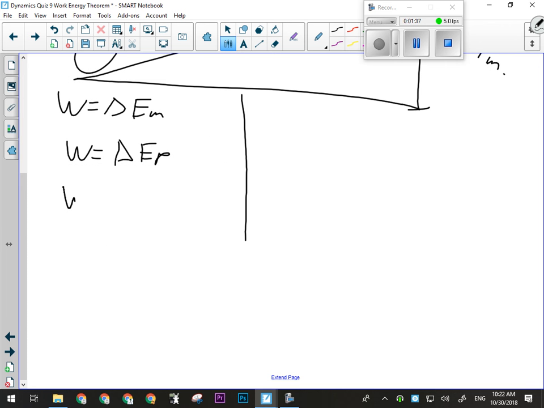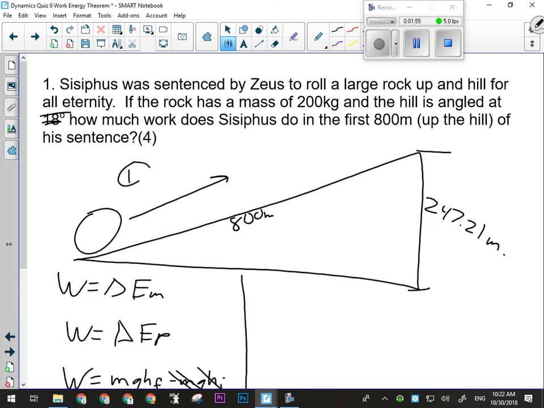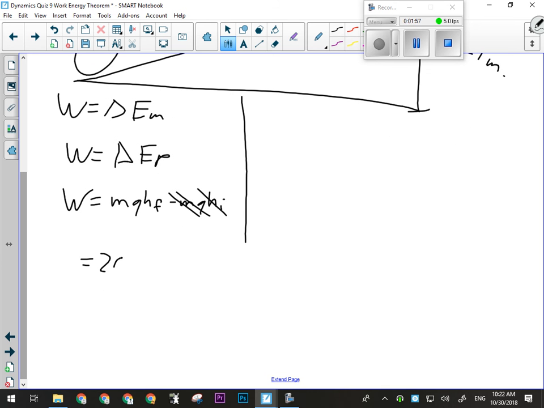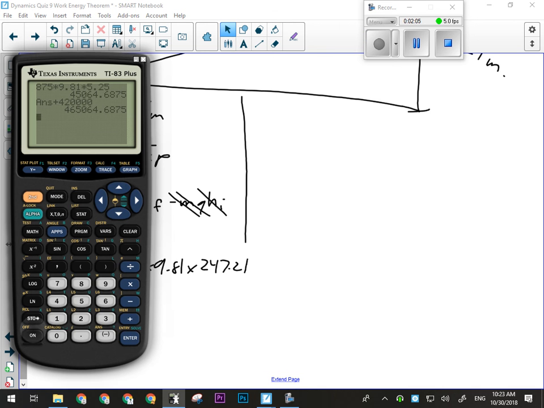So what we have then is that work will equal m times g times h final minus m times g times h initial, which is 0 because we're starting at the bottom of the hill. We're only trying to find the work, not the force, not the distance, or any of that. So all we have to do is go mass of the rock, 200 kilograms, times 9.81 times 247.21 meters, and we have our final answer.